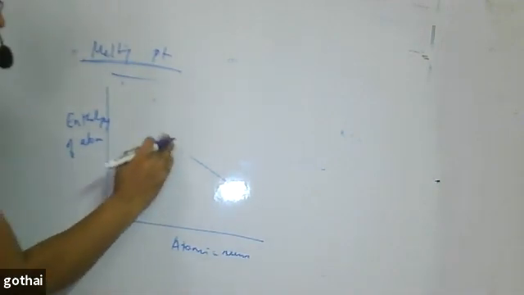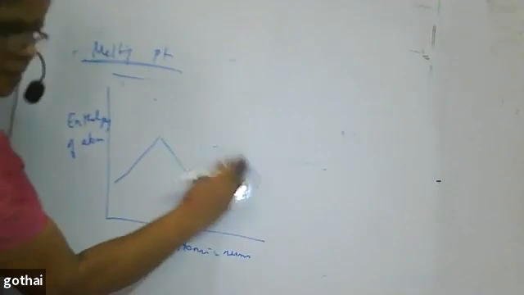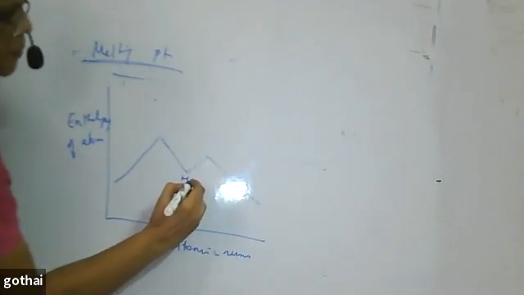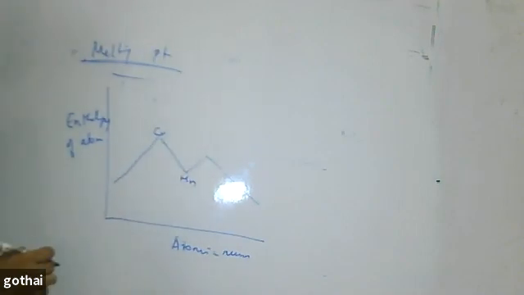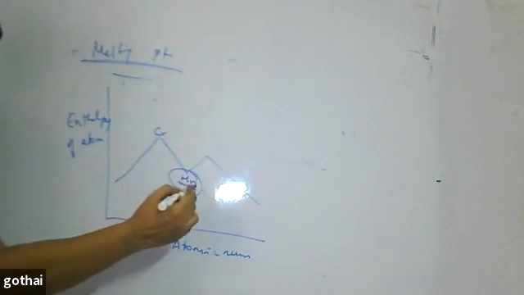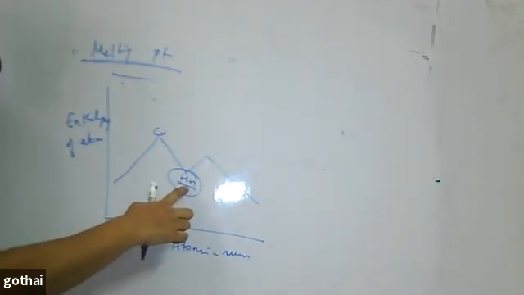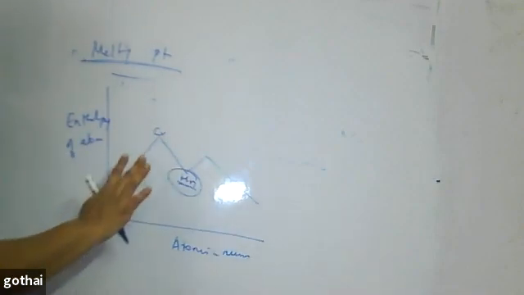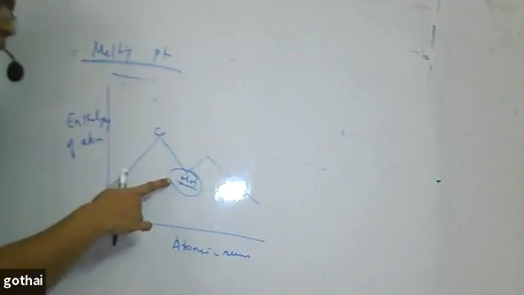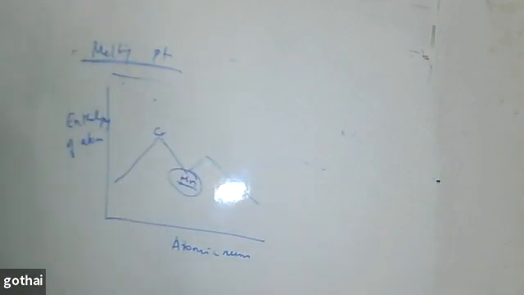But in your book, you might have studied that the graph will go like this and go like this. This is considered to be manganese, and this is considered to be chromium. You might ask, ma'am, manganese has the maximum number of unpaired electrons as you told, but the enthalpy of atomization is down. You forget this for now; the explanation will be given in terms of melting point. But in the case of atomization, manganese shows the maximum enthalpy of atomization only.